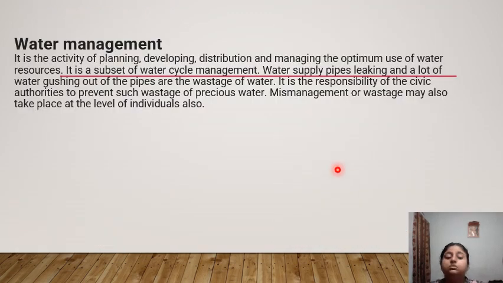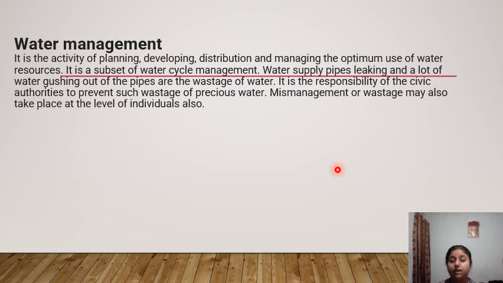So now, the second one is water management. It is the activity of planning, developing, distributing and managing the optimum use of water resources. We can say that this is one activity in which we plan how to manage water, how to develop things to save water, and distribute and manage the optimum use of water resources. So it is a subset of water cycle management.